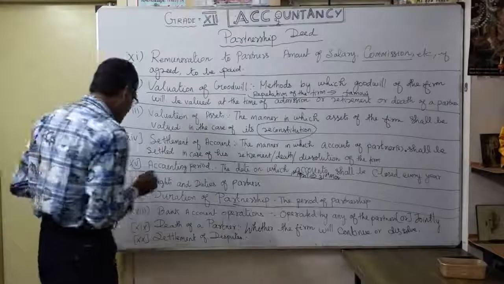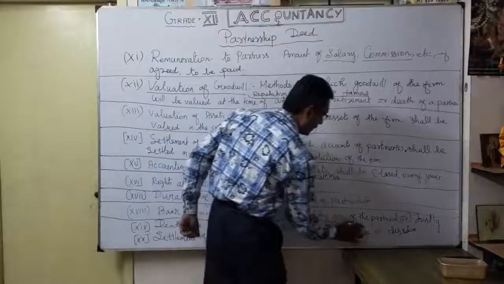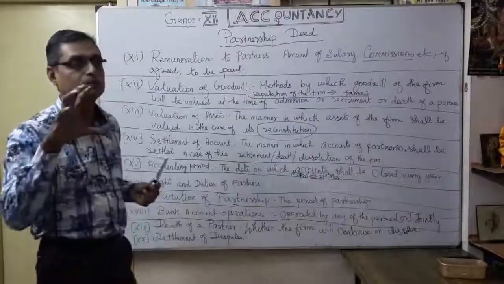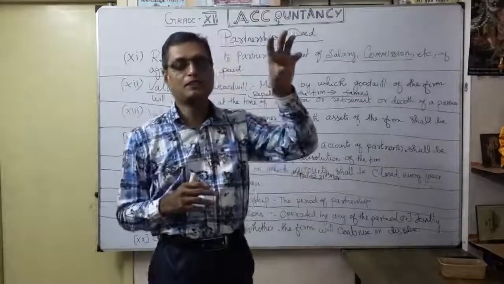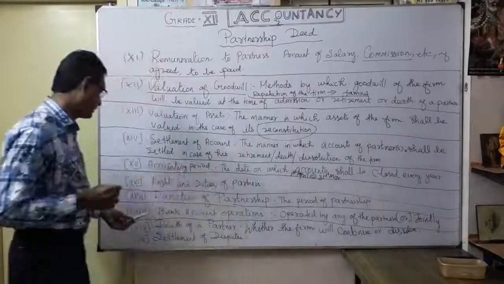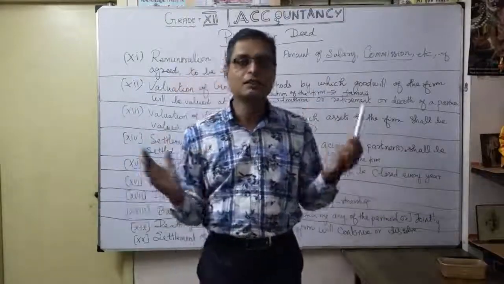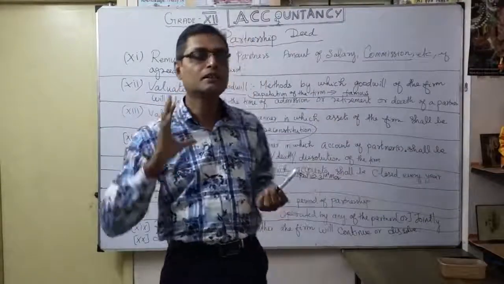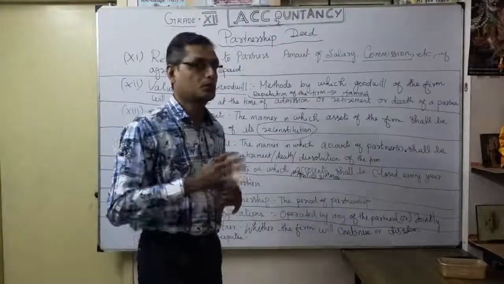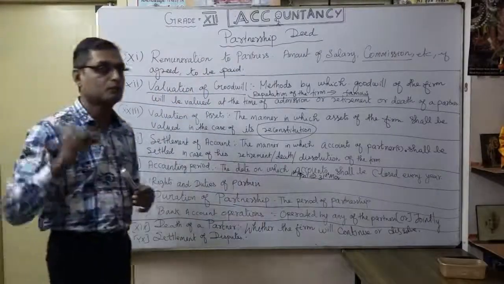Okay. Then the bank account is very, very important. You want to open a bank account in the name of the firm only, not in the partners' names. That's already discussed. Under the firm name only you are going to open the account. The only thing is how you are going to operate it. Bank account operation is very important. Maybe any one of the partners or jointly together. That is very important to avoid default, any fraud, or any misappropriation of cash. So in this manner, you should be very careful. The bank account operation is very, very important in a partnership business.